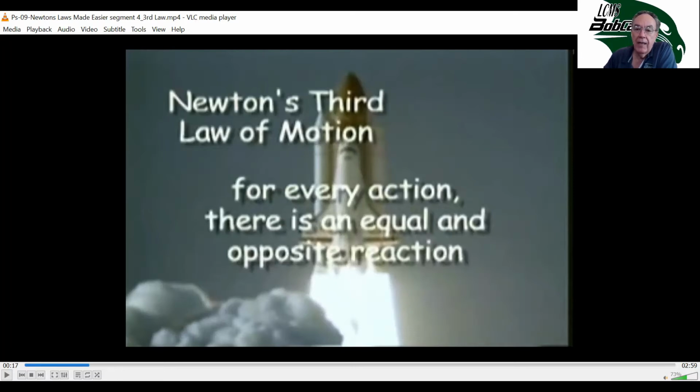Now, one of the other key concepts here is that they act on different objects, or they would cancel out because they're equal in size and opposite in direction. The fuel is a separate object from the rocket. So the two forces, the force acting on the fuel and the force acting on the rocket, are not acting on the same object. The force going down is the mass of the fuel times its acceleration. So the force is acting on the fuel. The force of the rocket going up is its mass times its acceleration. So it's on separate objects.